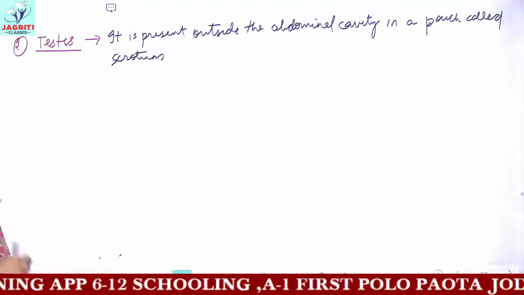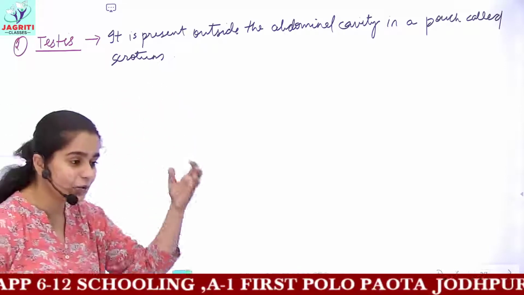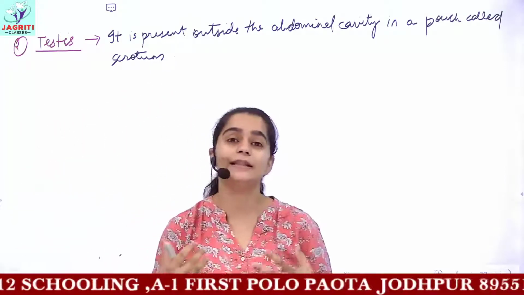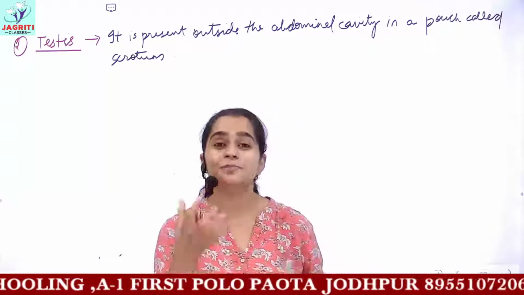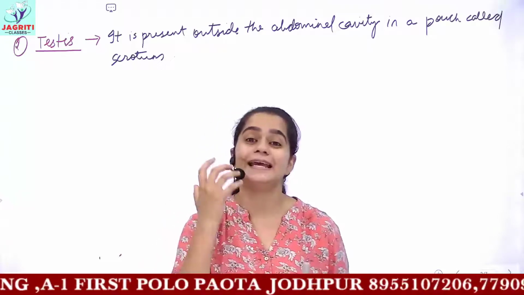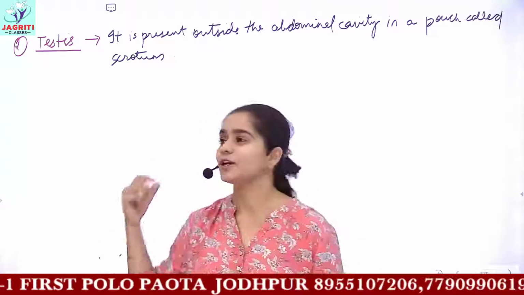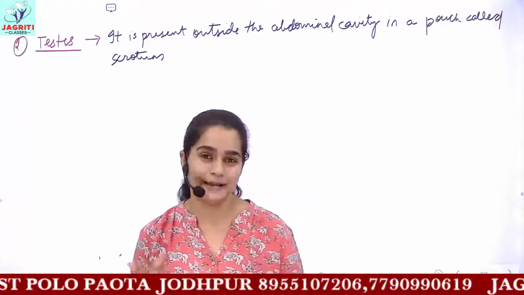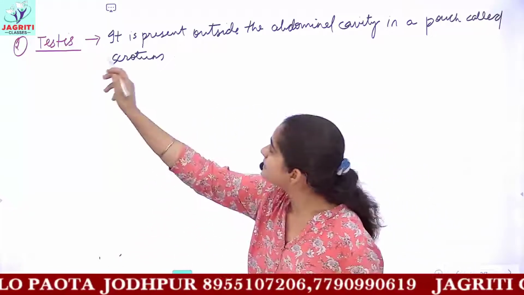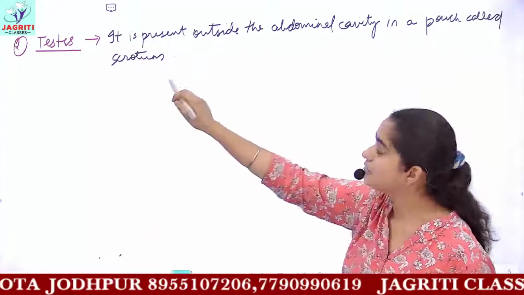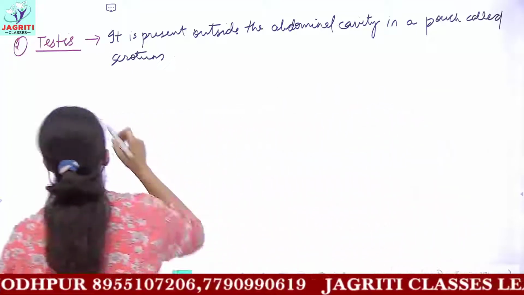Why is this present in the scrotum? Because the testis is involved in the formation of sperms, and sperms are synthesized only at a lower temperature compared to the other body temperature. So we say that the testis is present outside the abdominal cavity in a pouch called the scrotum.